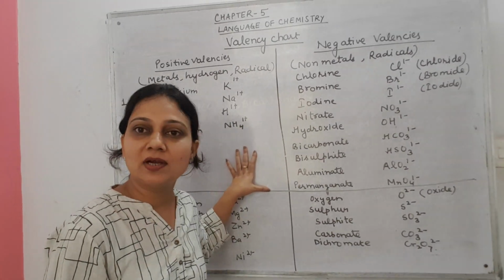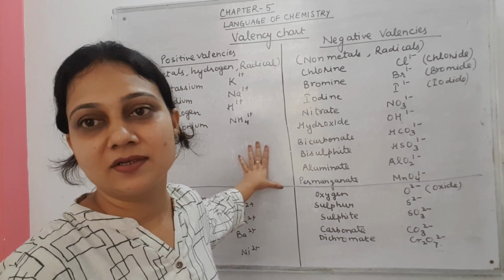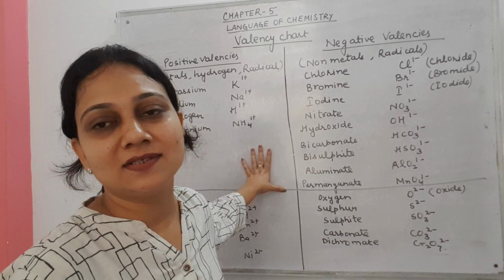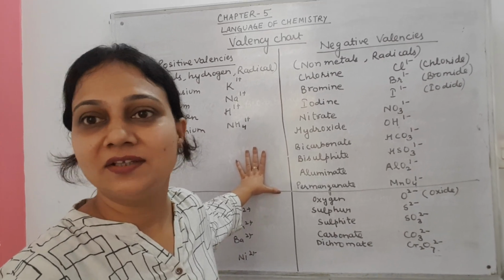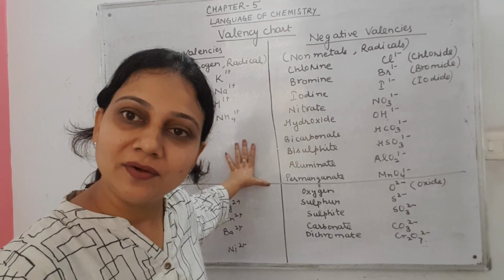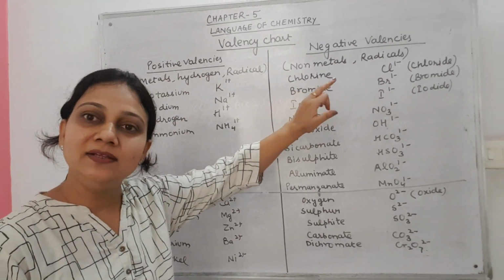This is a valency chart, and this chart you have to learn by heart, because if you know the valency, then only you will write chemical formula correctly. Otherwise, it will be wrong. Now, positive valency and negative valency.